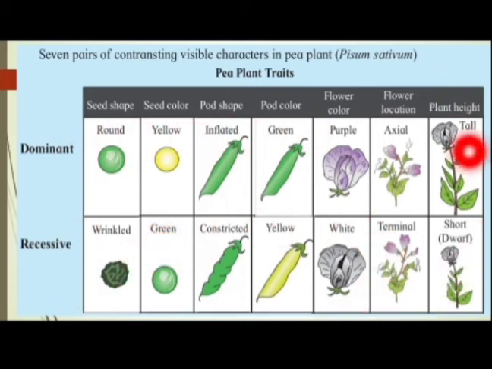For example, see here height of plant. Here tall is a dominant character and dwarf is a recessive character. Or seed shape, in this seed shape round is a dominant character and wrinkled is a recessive character. Means all these 7 pairs, they show the contrasting characters, that is dominant and recessive characters. You learn all these 7 pairs of contrasting characters because it is very important.